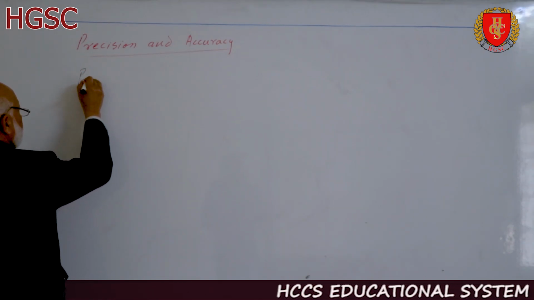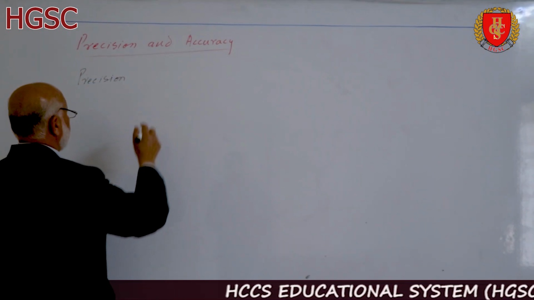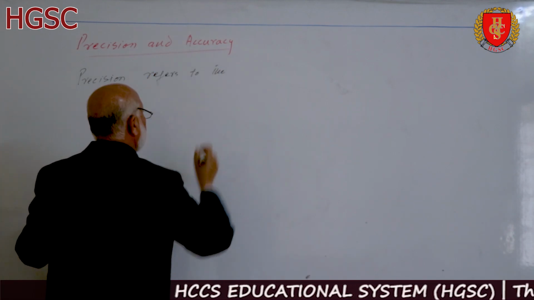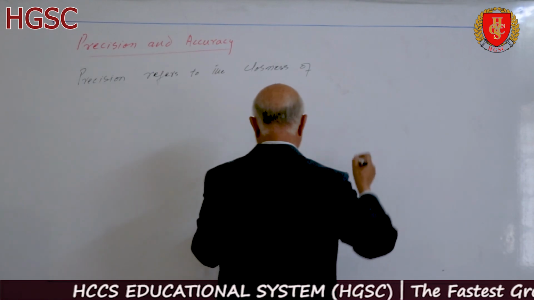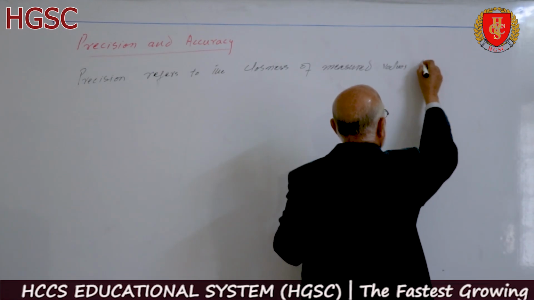Precision refers to the closeness of the measured values to each other.